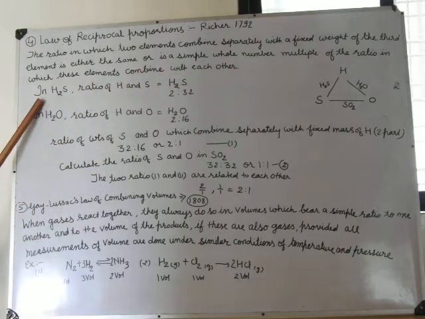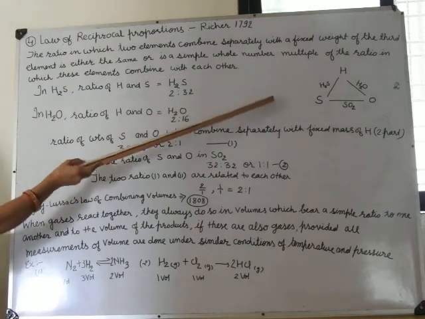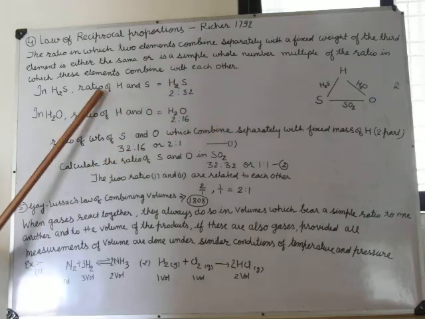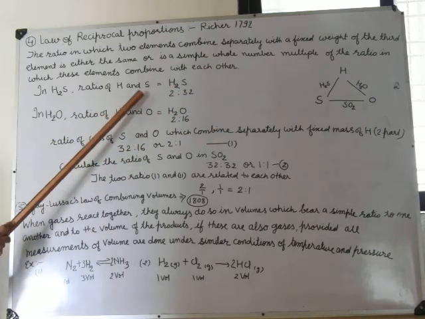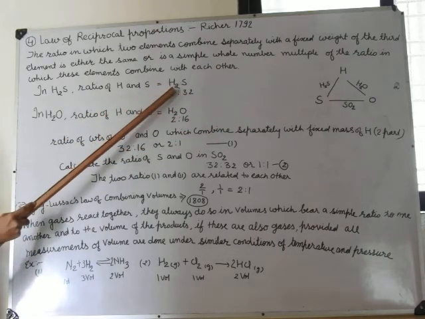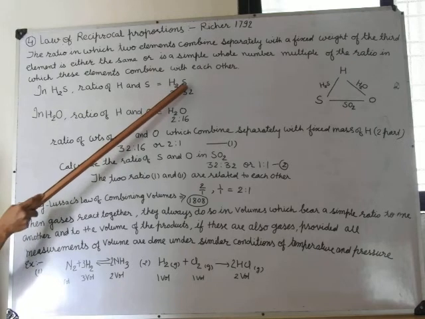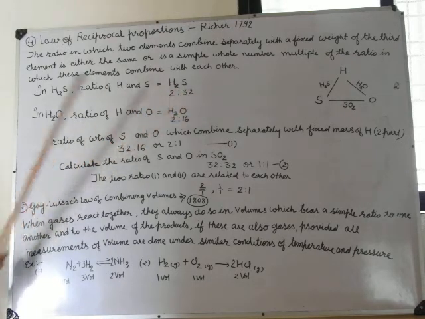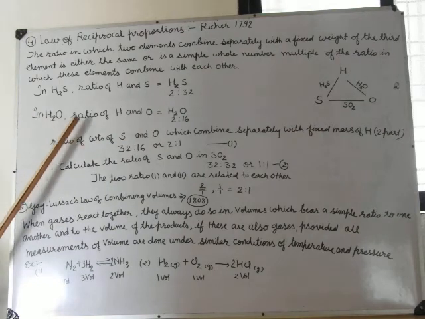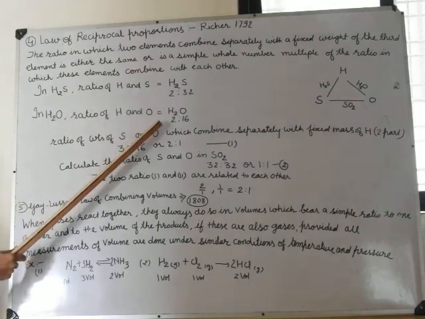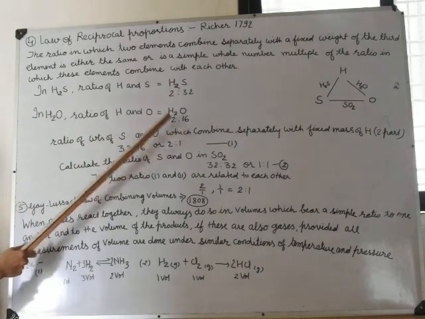In H2S, the ratio of hydrogen and sulfur is 2:32. In water, the ratio of hydrogen and oxygen is 2:16.